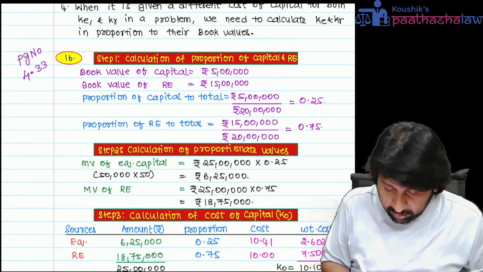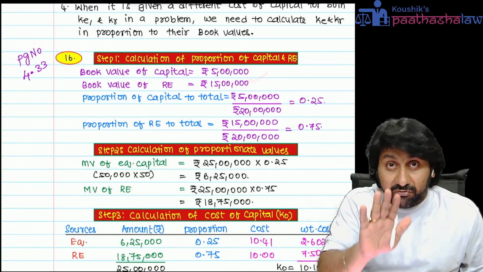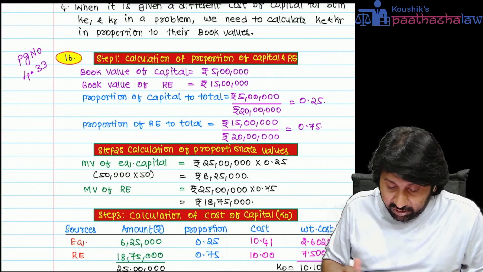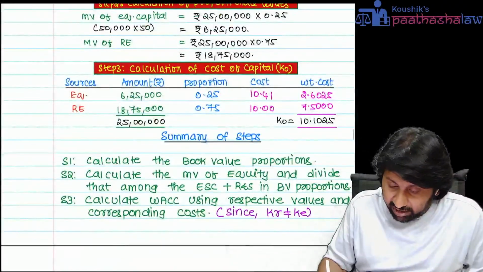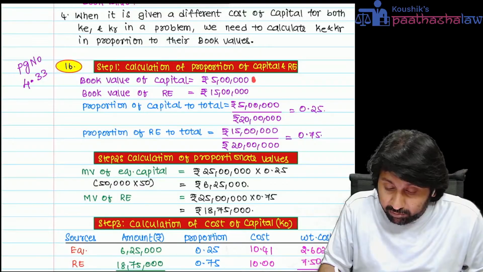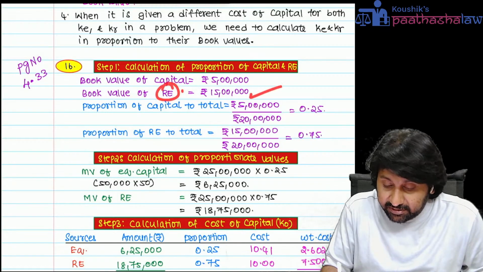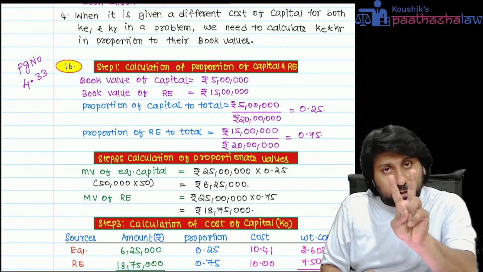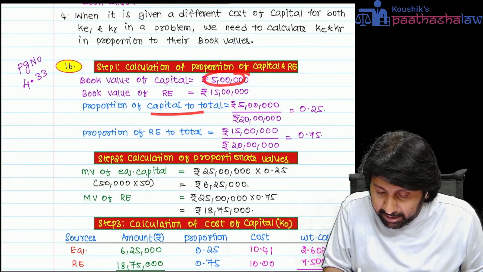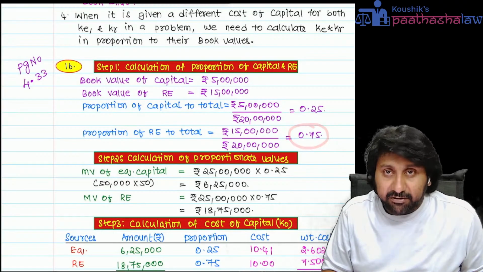See, book value of equity is 5 lakh. Retained earnings 15 lakh. First, he is asking you to calculate market value WACC. Which WACC? Market value WACC. Listen carefully. What is the book value of equity shares? 5 lakh. What is the book value of reserves? 15 lakh. Both together, how much? 20 lakh. Proportion of capital to total: 5 by 20 is 0.25. 15 by 20 is 0.75.